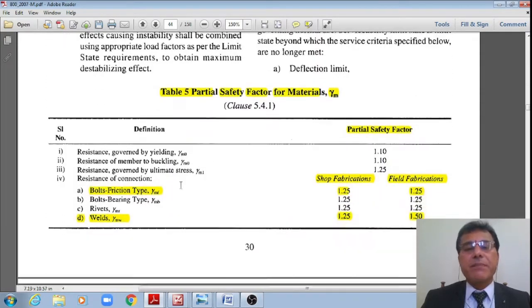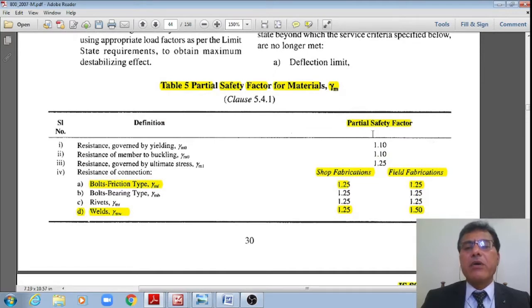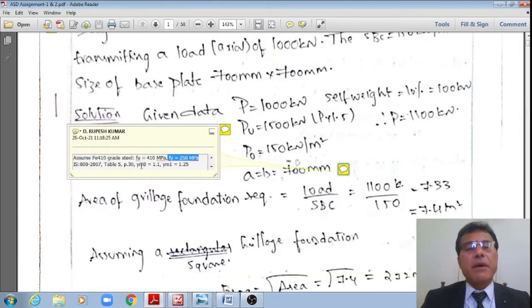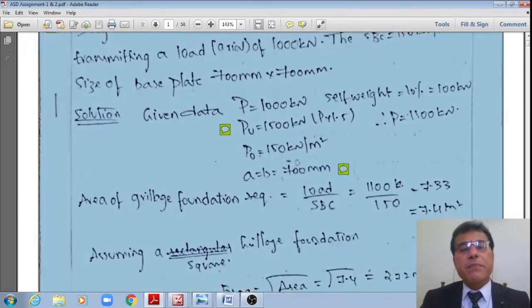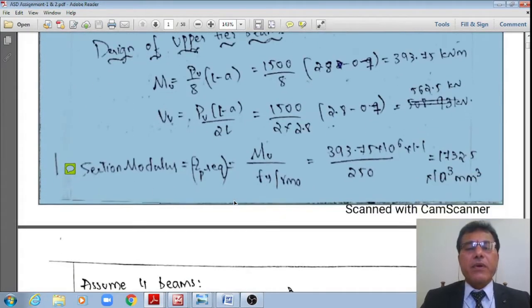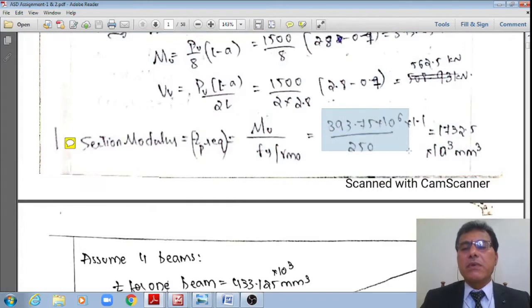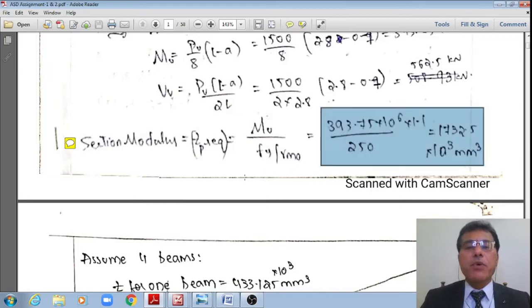We have the partial safety factor when the resistance is governed by yielding, gamma m0, and whereas if it is governed by buckling or ultimate stress, then the partial safety factor is gamma m1, which is 1.25. I have noted down those values: gamma m0 is equal to 1.1 and gamma m1 is equal to 1.25. Now I am substituting those values here: 393.75 into 10^6 multiplied by gamma m0 equal to 1.1 divided by 250. Now I'll get 1732.5 into 10^3 mm cube.